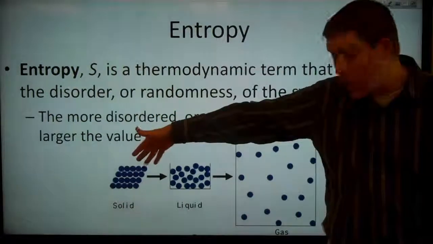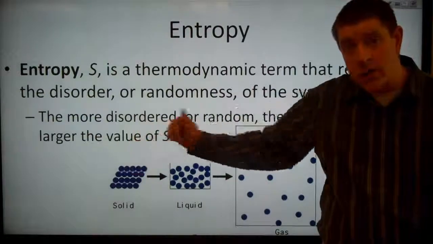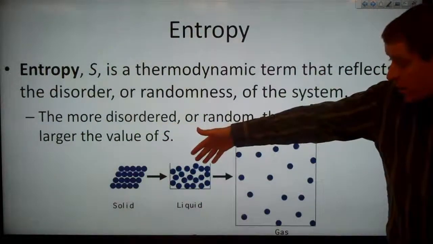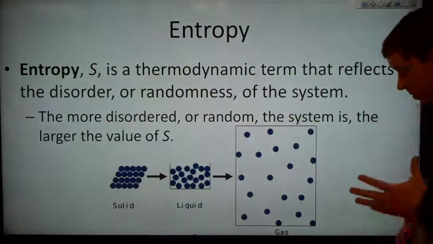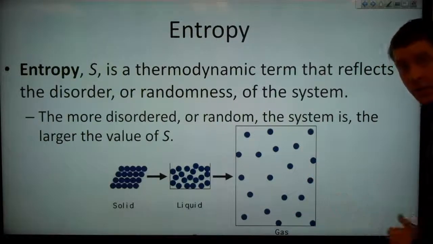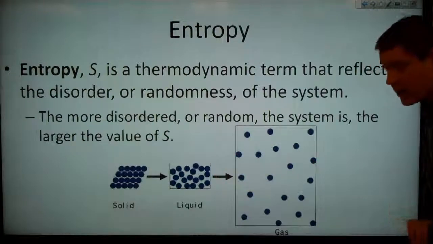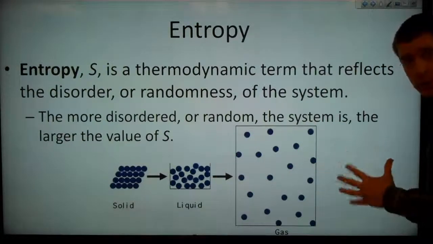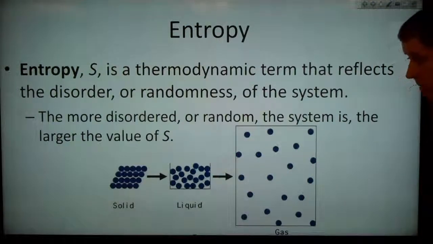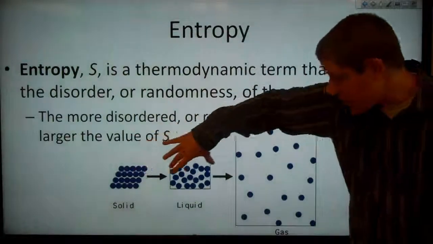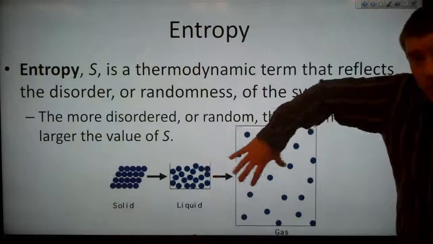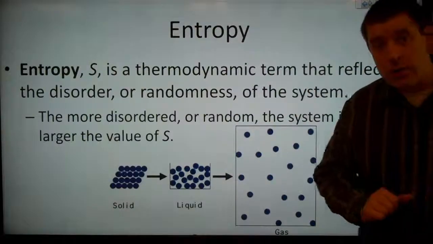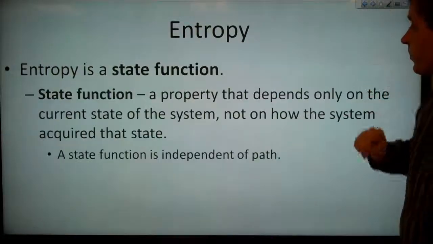So as we move from a solid, which is a highly ordered structure, to a liquid, which is a less ordered structure, but we still have all of our molecules together, to a gas, which is a highly disordered structure, as we move from solid to liquid, liquid to gas, we're increasing the entropy. Now, the entropy increase from solid to liquid is smaller than the entropy increase from liquid to gas. As we go from liquid to gas, we are drastically increasing the entropy of our system.